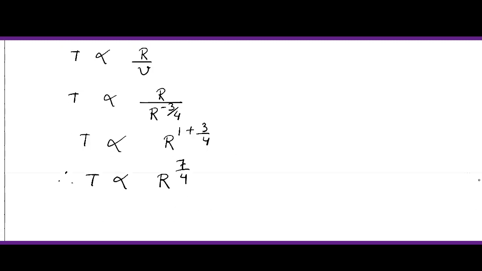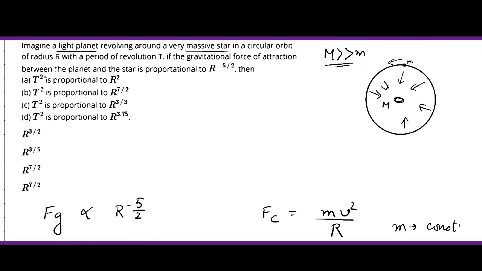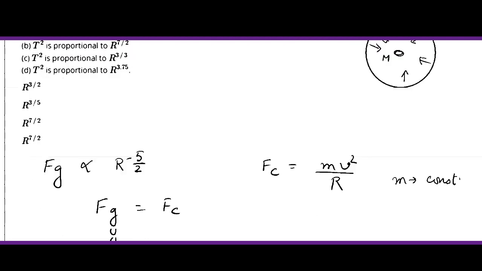Now get back to the question. In the options, all of them are T squared. So let us convert this T to T squared. So T squared is proportional to r to the power of 7 by 2. Now let us see which option matches our answer.